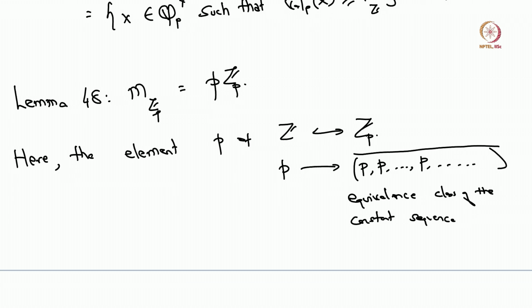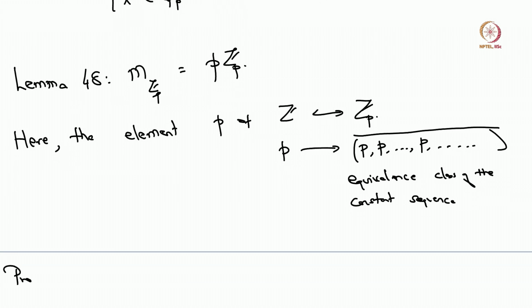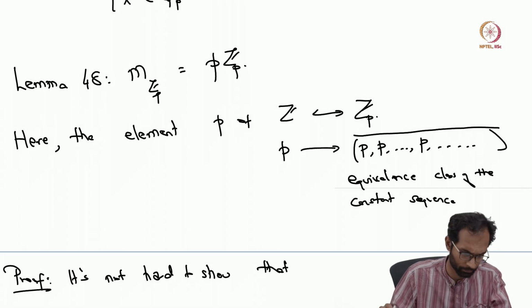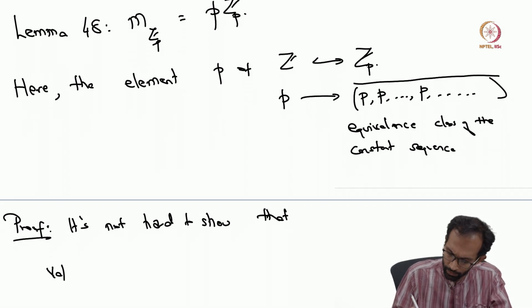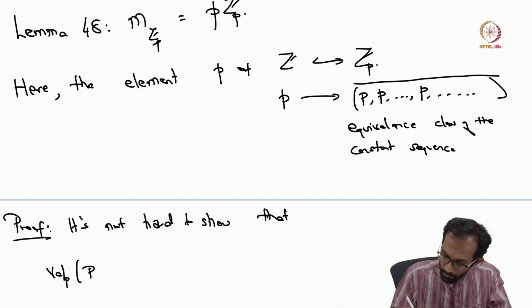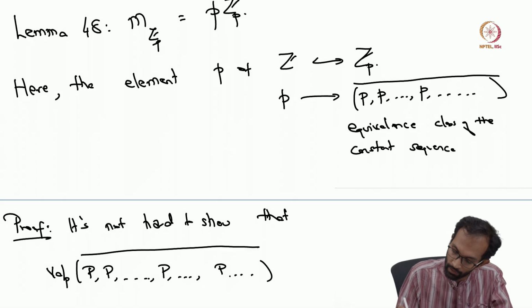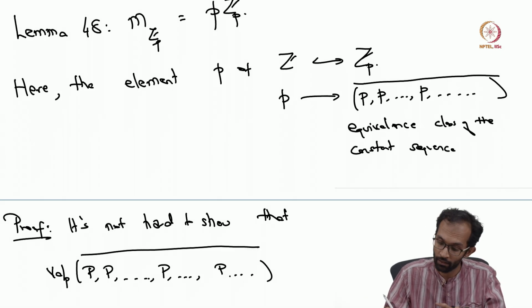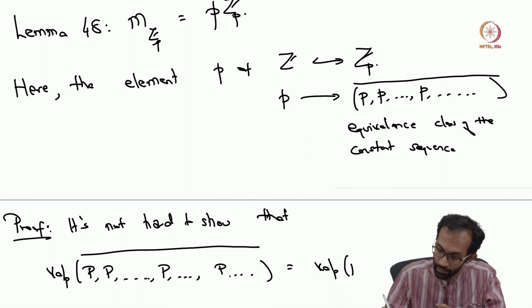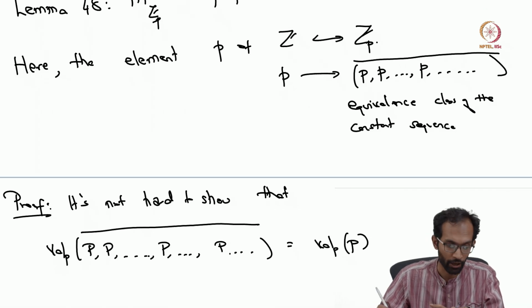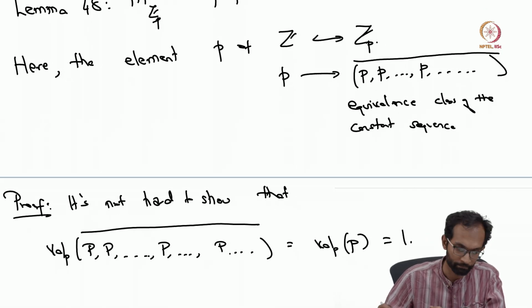It's not hard to show that if you look at the p-adic valuation of this constant sequence, every element is p. So if you take the p-adic valuation of any element, it's just the valuation of p, and you get 1.